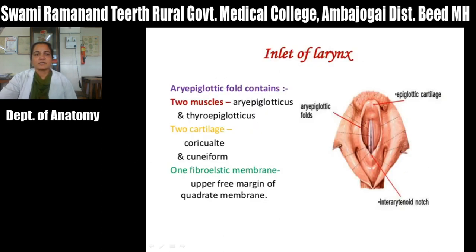We have seen this is the inlet of larynx, and how it is formed by the upper border of the epiglottis and aryepiglottic fold. Posteriorly, it is limited by a mucous membrane present between the two arytenoid cartilages. The aryepiglottic fold consists of two paired cartilages, the corniculate and cuneiform cartilage.